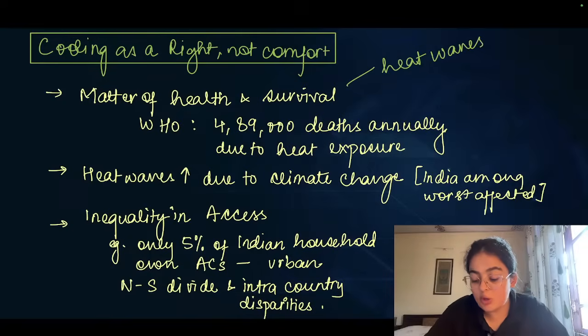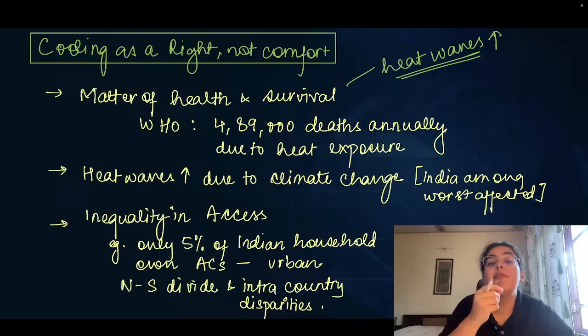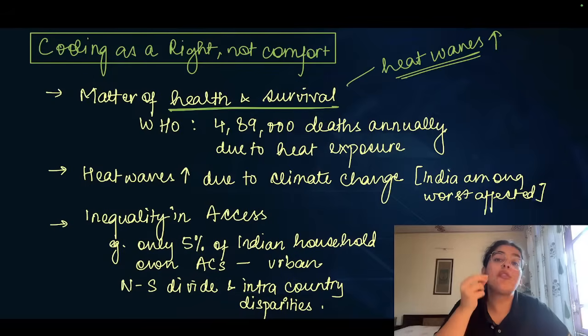Heat waves also in the tropical countries that are also synonymous to the global south are increasing. Multiple heat waves are creating vulnerability for these individuals, and therefore it is a matter not of comfort but rather a matter of health and survival for individuals.